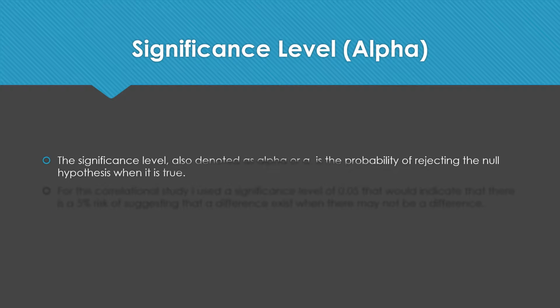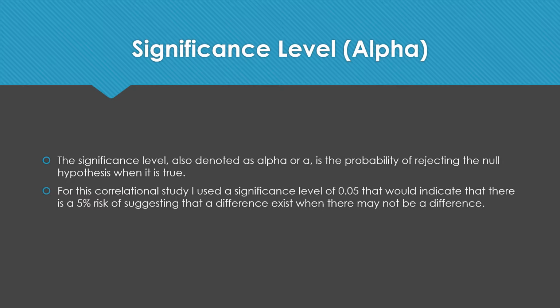The significance level, also known as the alpha or A, is the probability of rejecting the null hypothesis when it is true. For this correlational study, I used a significance level of 0.05 that would indicate there is a 5% risk of suggesting that a difference exists when there may not actually be a difference.